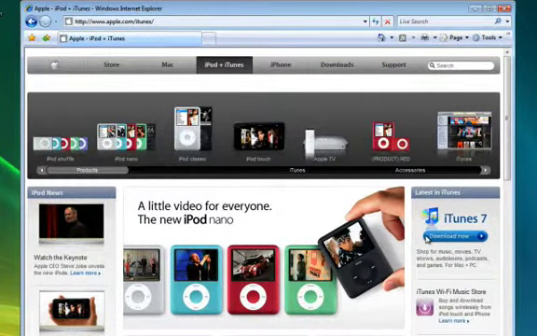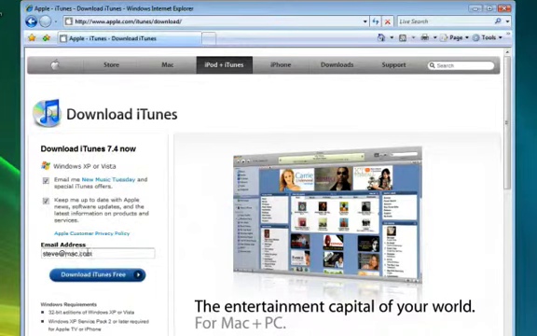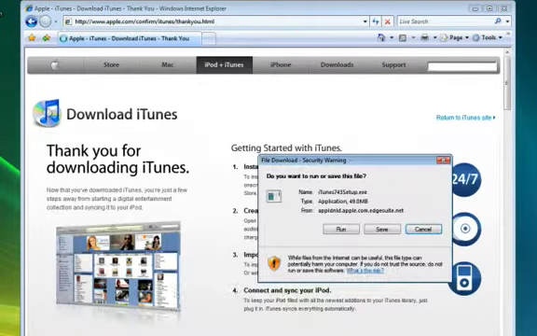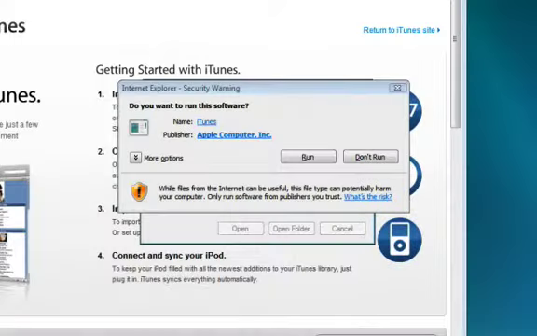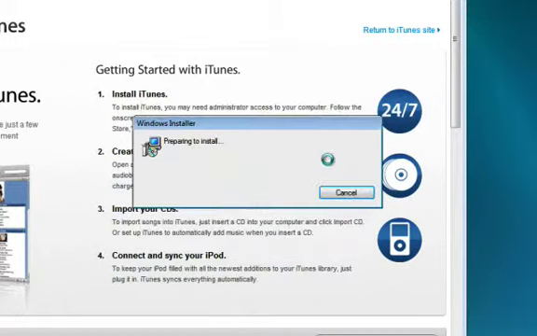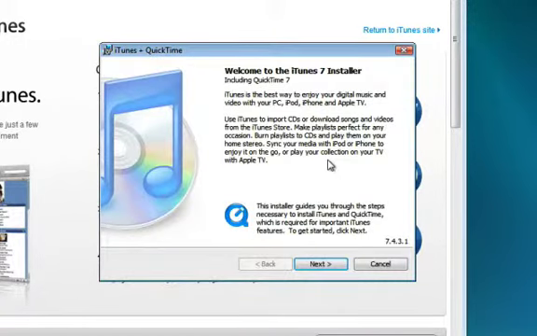On the iTunes website, click the Download button, then click Run. After the download completes, click Run again, then follow the on-screen installation instructions.